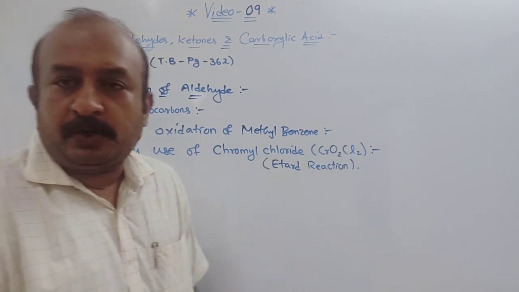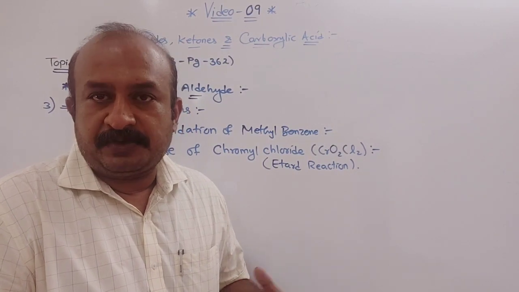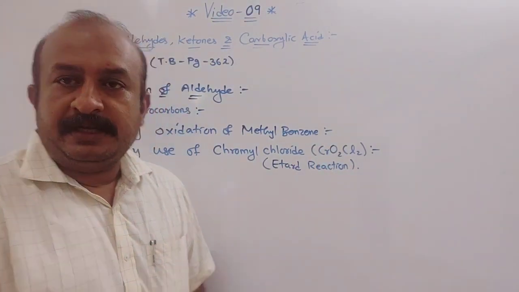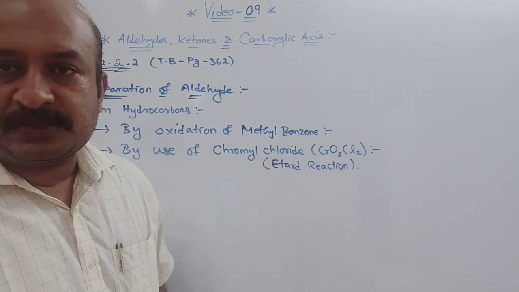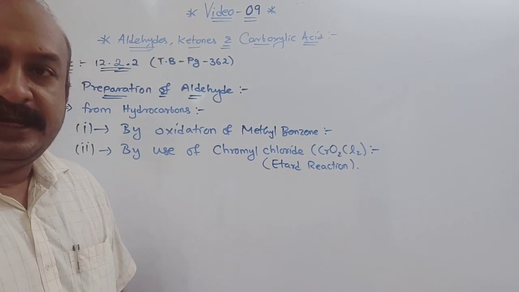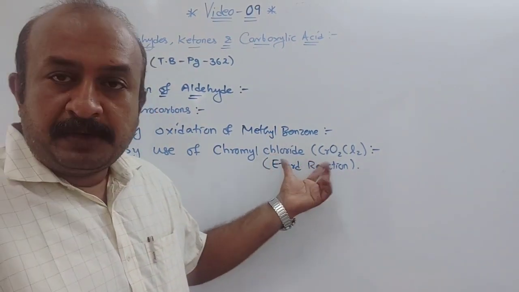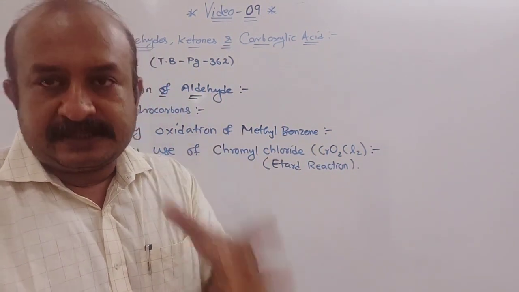CrO2Cl2. Now how is this chromyl chloride prepared? By adding chromic acid and HCl, we can form chromyl chloride. That is CrO3 plus HCl gives you CrO2Cl2. Understood? Now this reaction is also called the Etard reaction. Now this chromyl chloride is mixed with either carbon disulfide or CCl4.